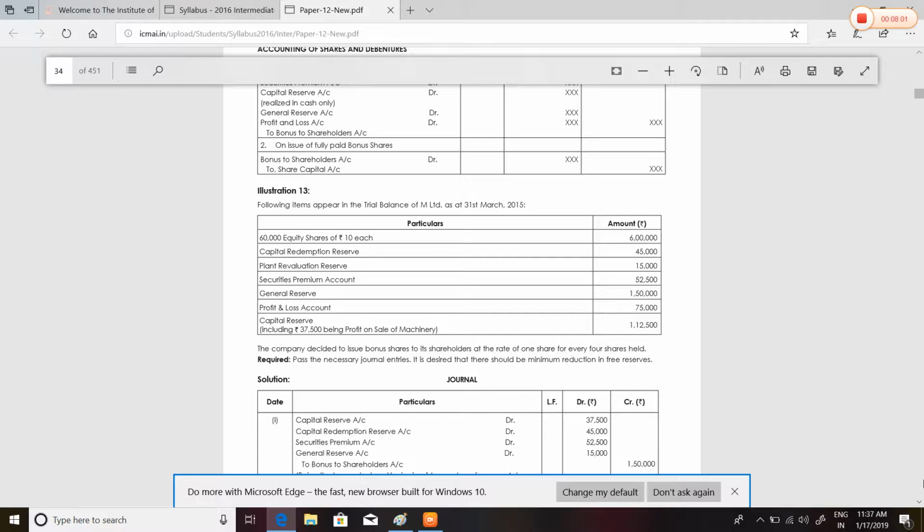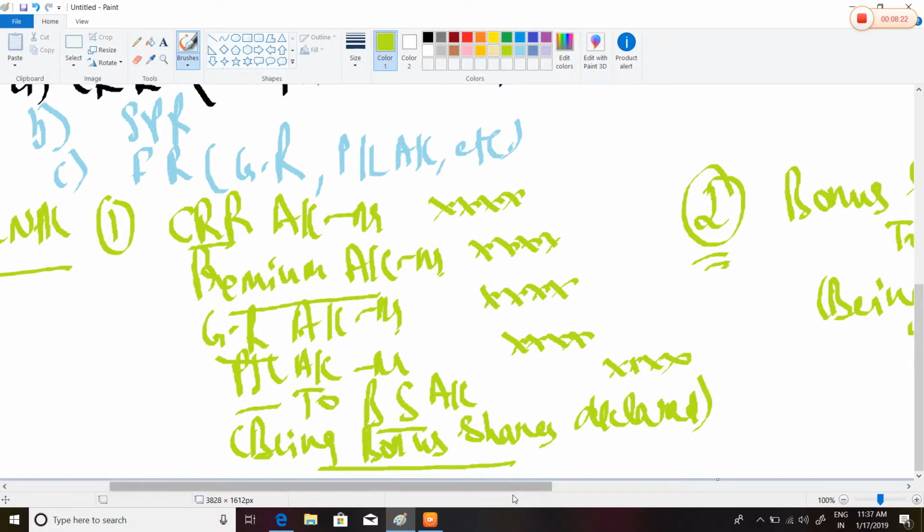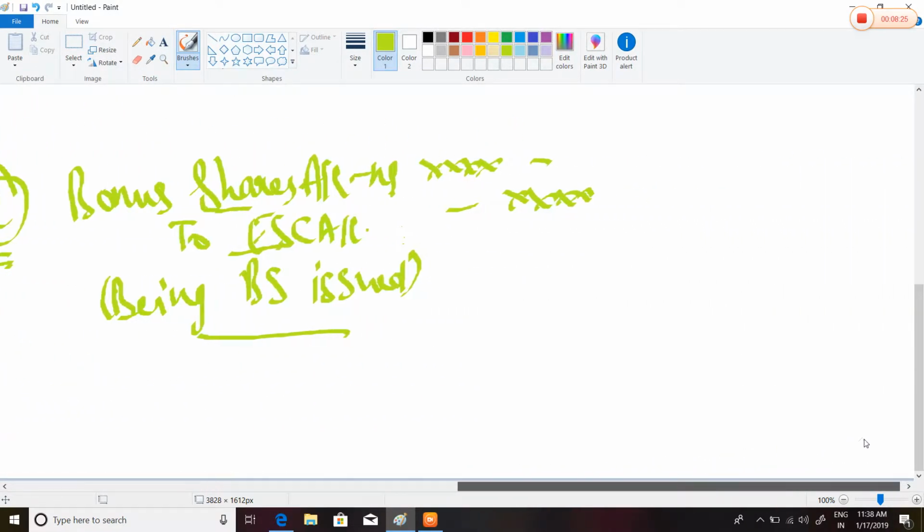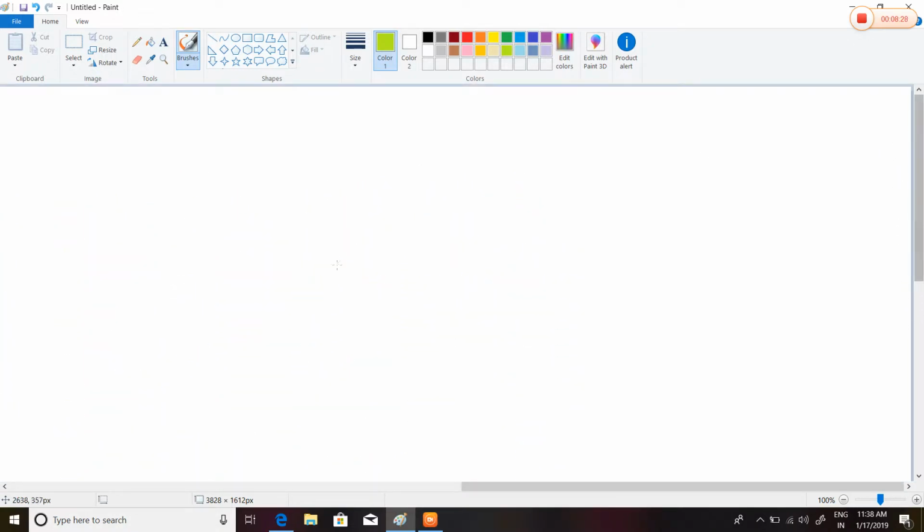Normally, capital reserve is not taken for the purpose of issue of bonus shares, but we're going to take only the profit on sale of machinery in this. Only the profit on sale of machinery. Now let's start with the entries. First entry: capital reserve account debited. Logically it does not come, but the study material provides it, so we're going to do that.